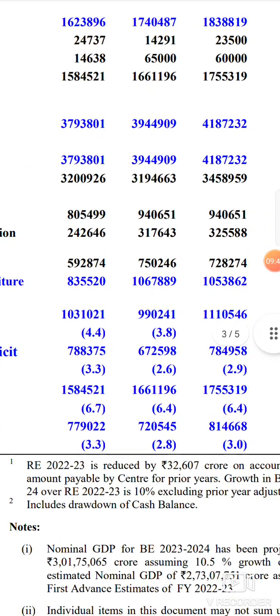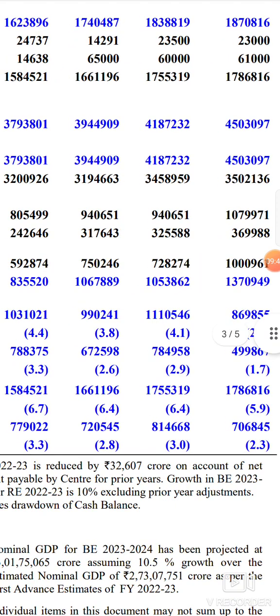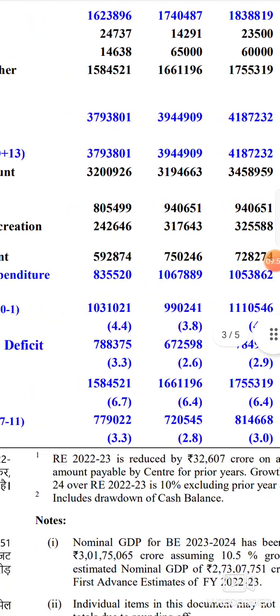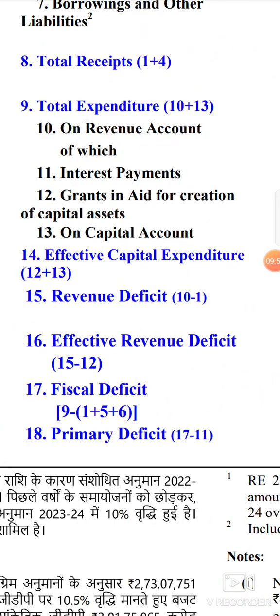Okay, and if you come to the next one, now if you observe here, effective capital expenditure, I will come to it later.